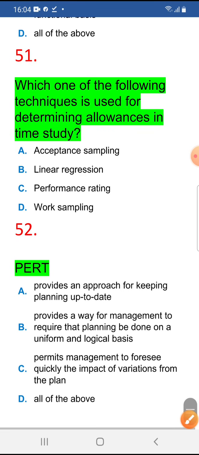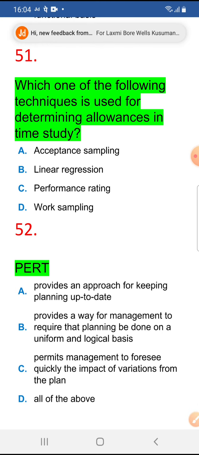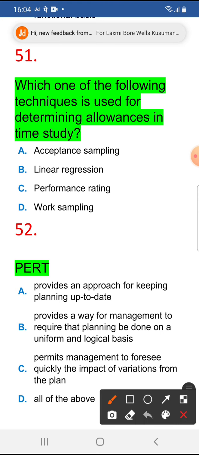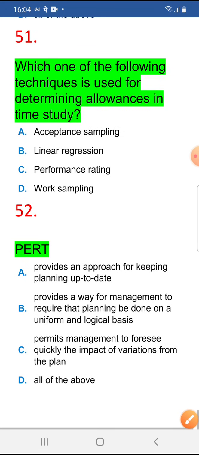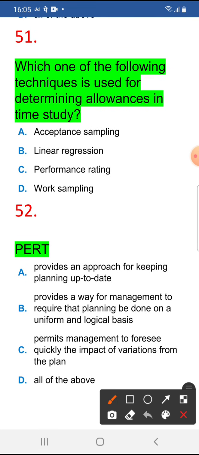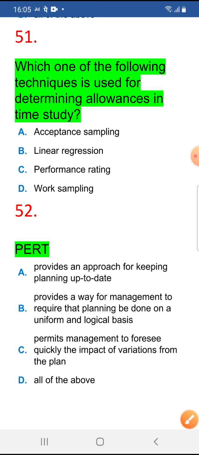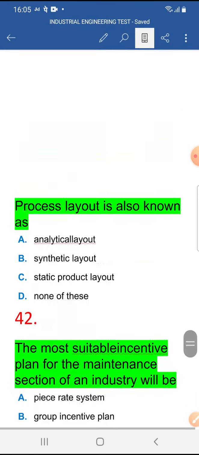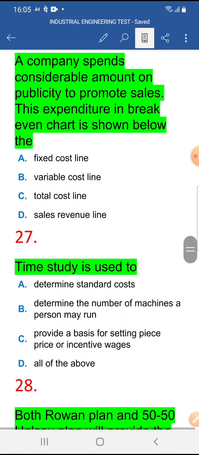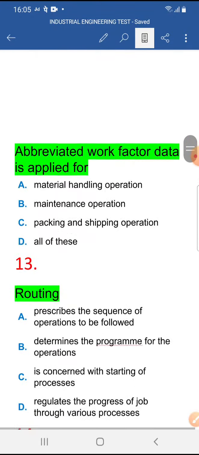Which of the following techniques is used for determining allowance in time study? 51 is D, work sampling. 52 is PERT, providing all this requires. Okay, so these are the 52 questions. Now we finished. This is the 52-question test of industrial engineering, test 3.